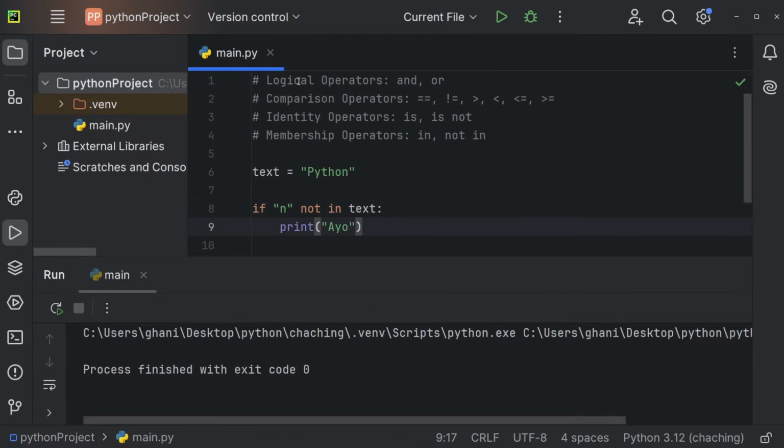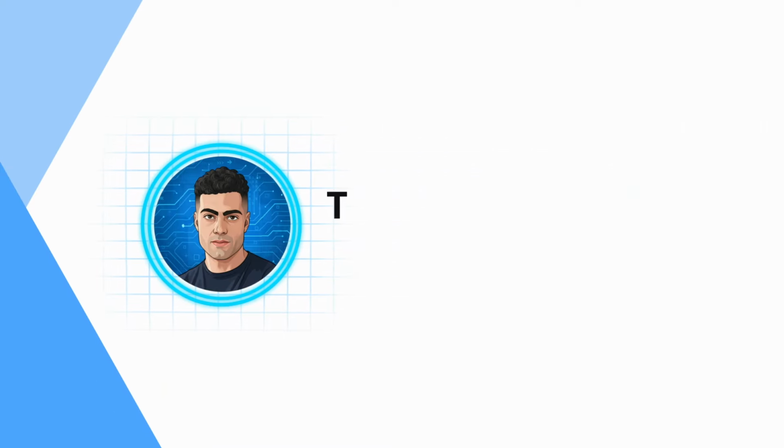So you have the logical operators and, or, the comparison operators that check for equality, inequality, greater than, less or equal than, and greater or equal than. You can also use identity operators, so is and is not, and membership operators, so in and not in. And especially membership operators, comparison operators, and logical operators are super important.